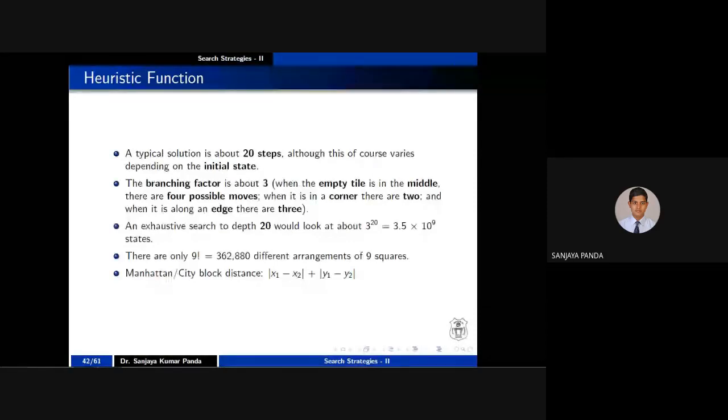So if your solution appears at depth 20, as the total number of steps is 20, we have 3 to the power 20. It is a very big number, right? That is nothing but 3.5 into 10 to the power 9.